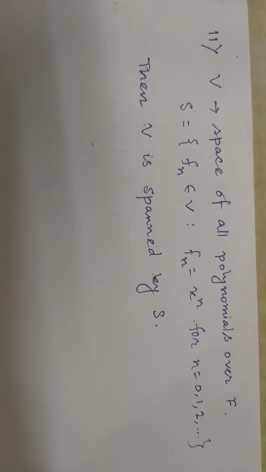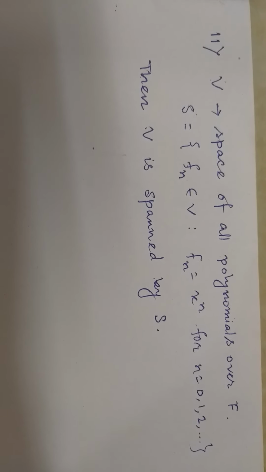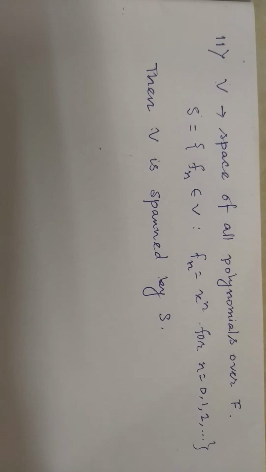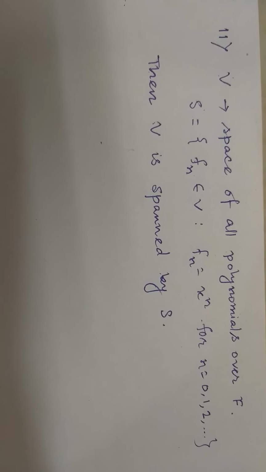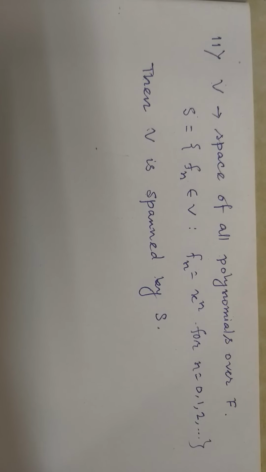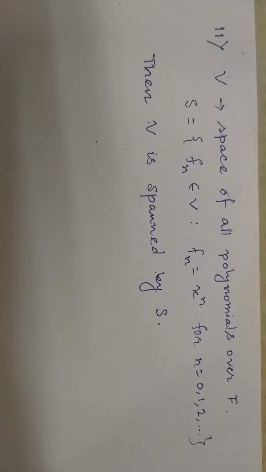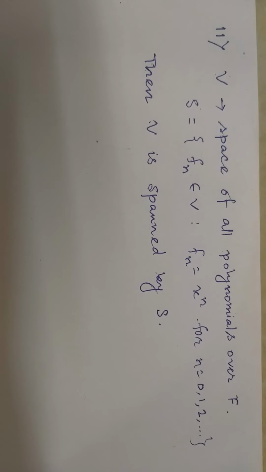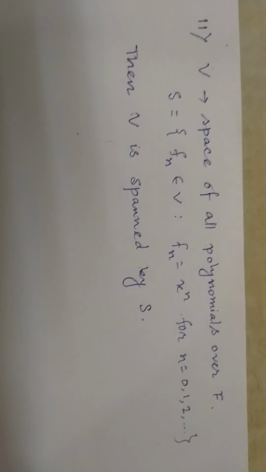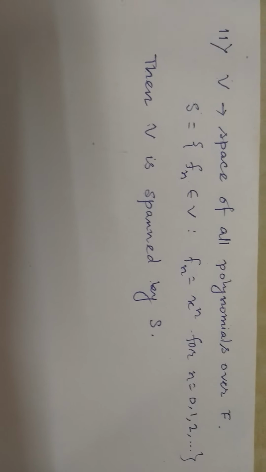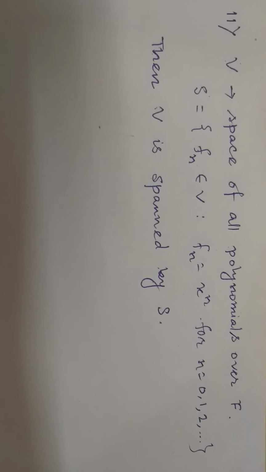Since V is the space of polynomials, the elements of V are like C0 plus C1x plus C2x squared plus so on. So definitely any element of V is a linear combination of the elements of S. So V is spanned by S. Now I end this lecture. Thank you.